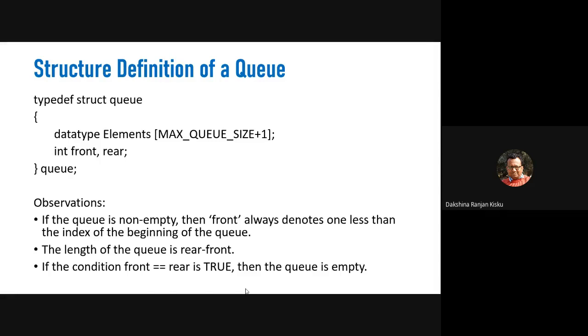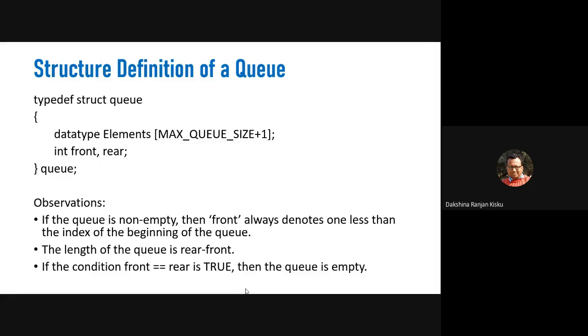This is the first observation. The second observation is that anytime we want to measure the length of the queue, we need to subtract the front from the rear. That means rear minus front will give us the length of the queue.